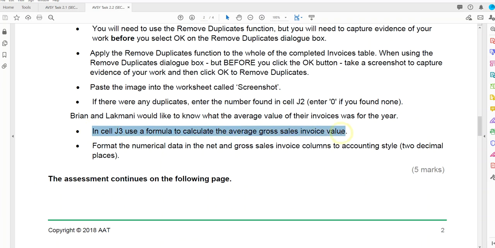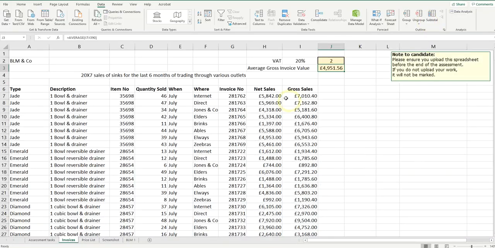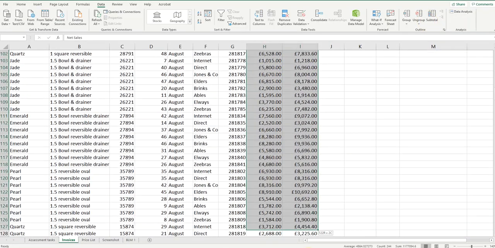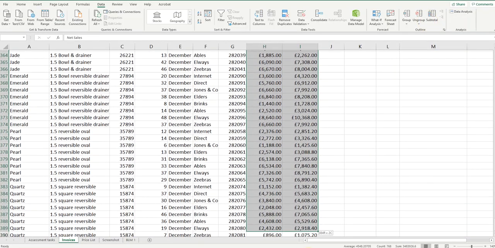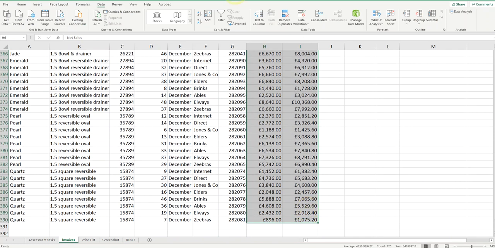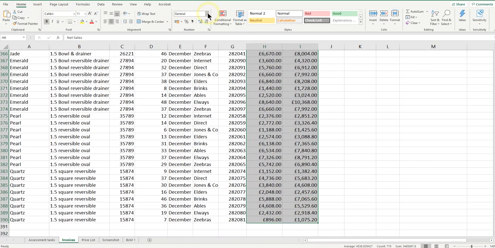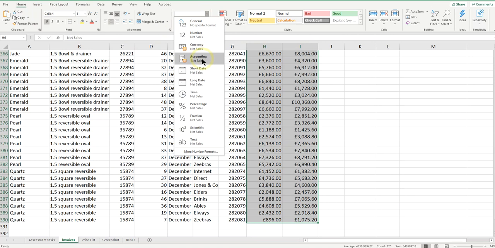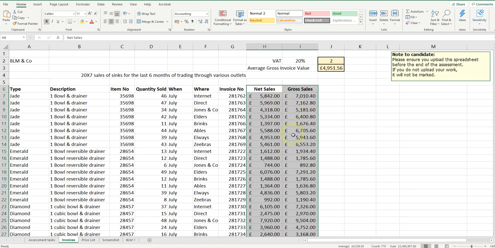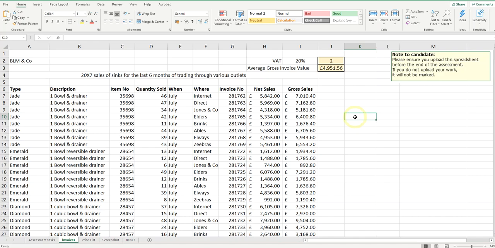That would have been that task, and then format the numerical data in the net and gross sales invoice columns to the accounting style to 2 decimal places. Let's just go ahead and do that quickly. From the home ribbon up here, accounting style to 2 decimal places, which is its default, so that's done. Good, so I've done that task now.